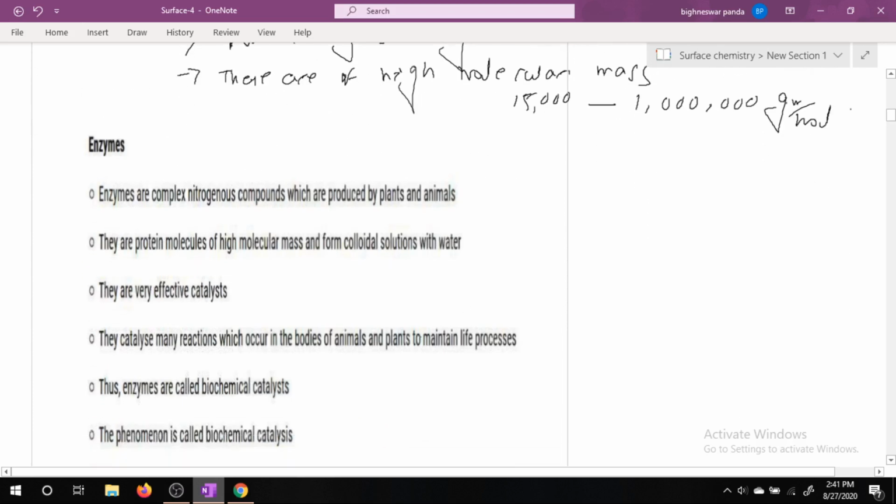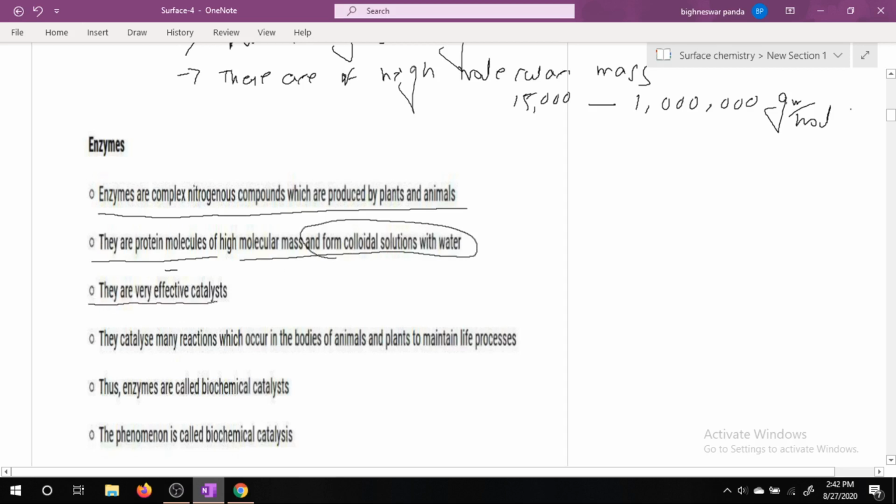So here, what are enzymes? Again, enzymes are complex nitrogenous compounds which are produced by plants and animals. They are protein molecules of high molecular mass and form colloidal solution with water. Important, they will form colloidal solution with water.